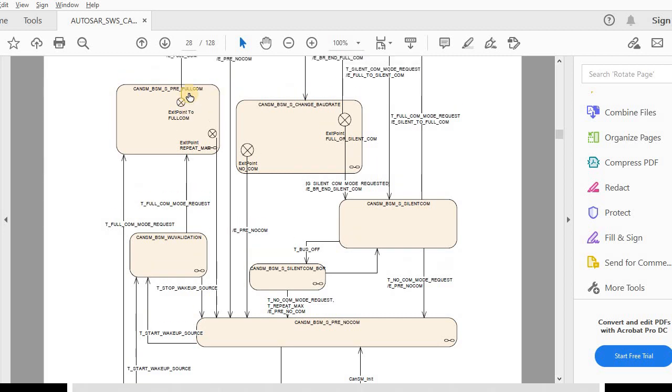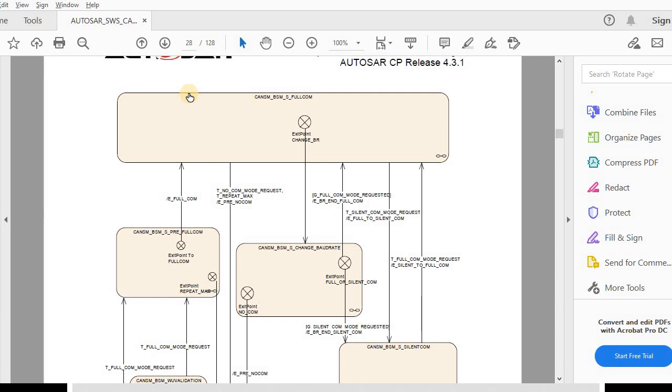In pre-full com, what happens? CAN SM will inform CAN IF about the mode change request, so that CAN IF will control the transceiver and controller. So what does it mean, controlling the transceiver? CAN IF has an API which we call CanIf set trcv mode, and in that particular API, the CAN IF module has code which controls the CAN transceiver pins, mainly the enable pin and the STB pin.